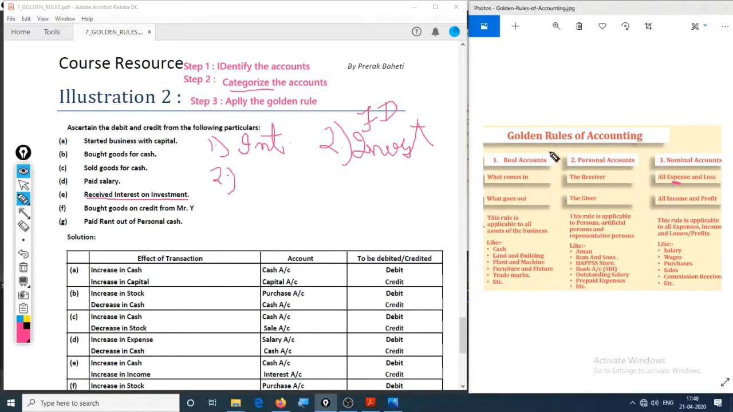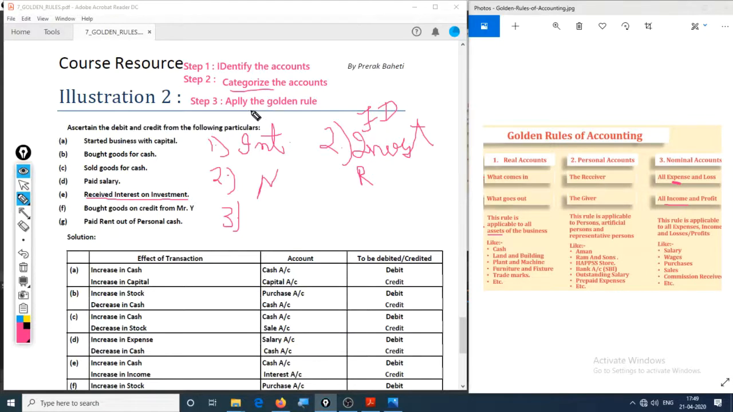Interest is an income. So income is a nominal account. Hence it is a nominal account right here. And investment is an asset, which says it is a real account, as you can see. Trademarks, etc. are covered here. It is applicable to assets, hence that is why it is a real account.